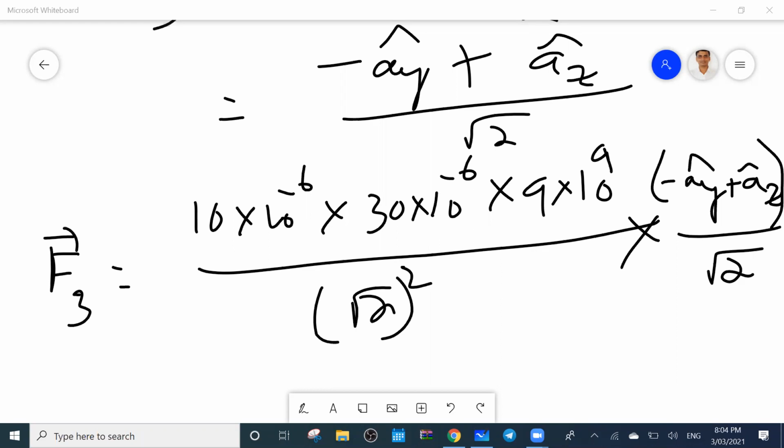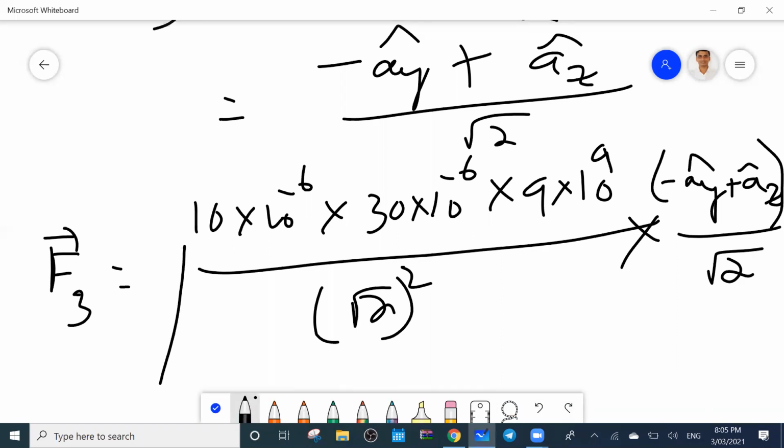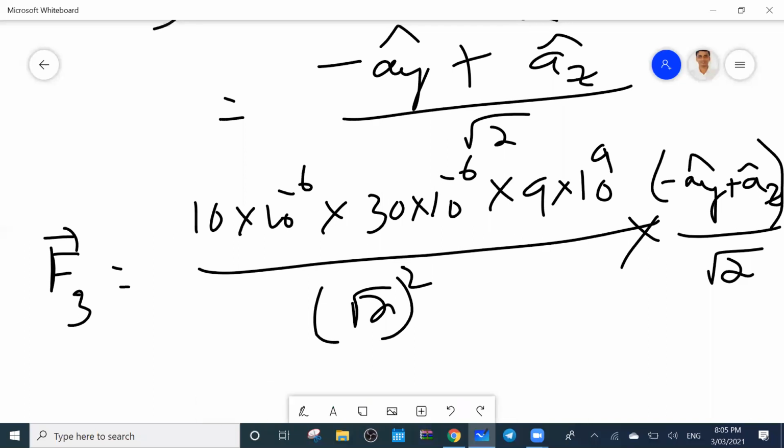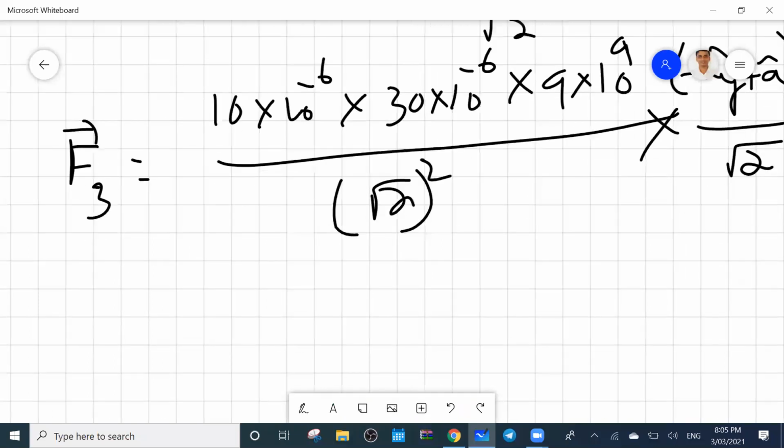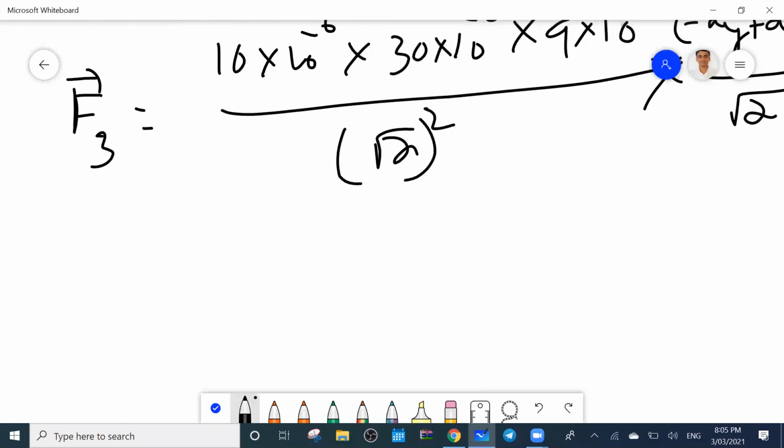So tell me what we discussed in today's class. What we discussed today? Coulomb's law. No, I am asking her.